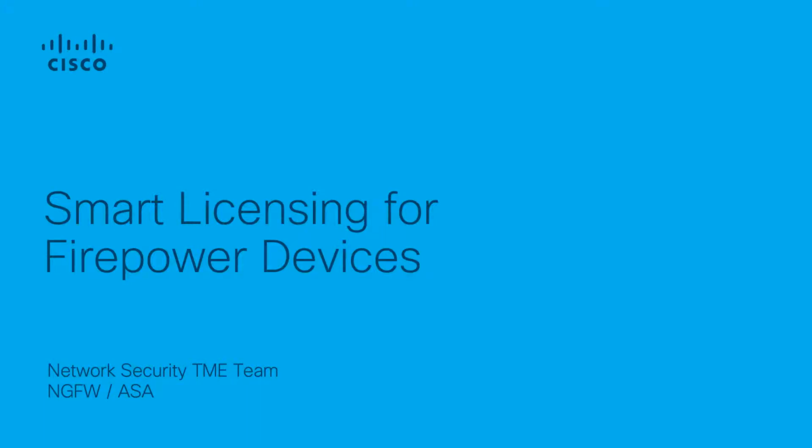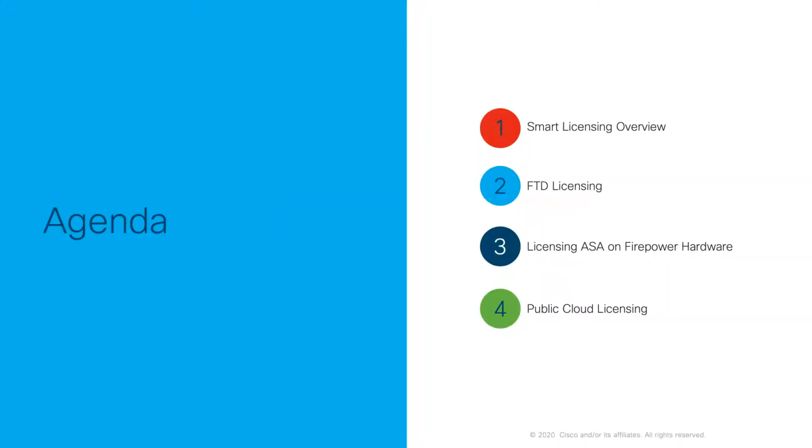Hello and welcome to this video series on smart licensing for firepower devices. This series of 8 videos will hopefully guide you through the topic of smart licensing and how it applies to both firepower threat defense and ASA firewalls. The whole series covers the following topics: a general overview of smart licensing for both firepower threat defense and ASA, and finally, smart licensing for firepower in public cloud environments. You can either watch all of the videos in order to get a full overview, or simply watch the videos that are of most interest.